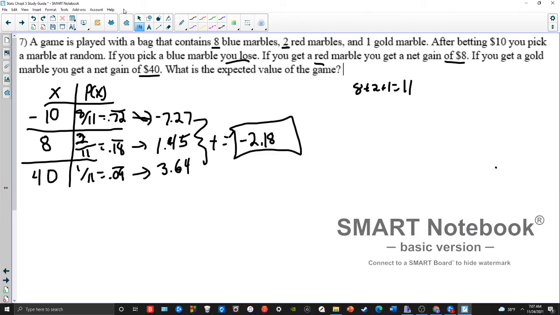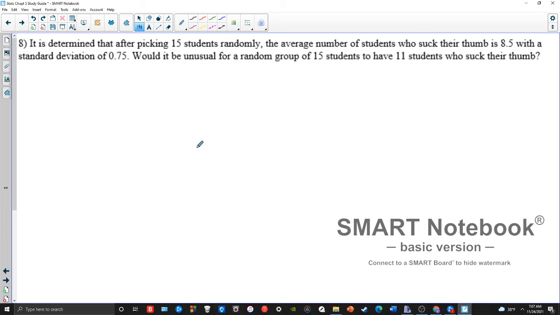Okay, good. So the next one says we have 15 randomly selected students. The number who suck their thumb on average is 8.5 with a deviation of 0.75. Is it unusual to have 11 students who suck their thumb? So 0.75 is my standard deviation, that's my sigma. 8.5 is my average, that's my mu.